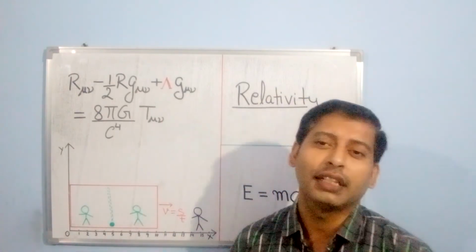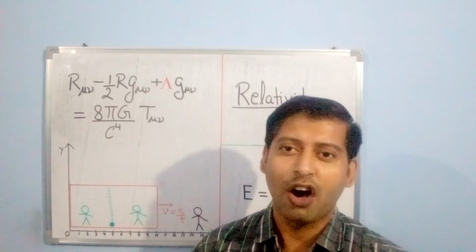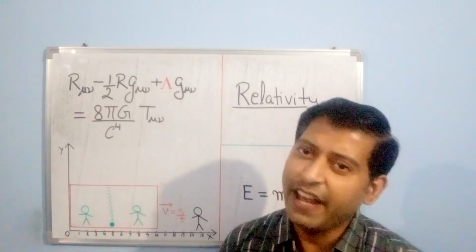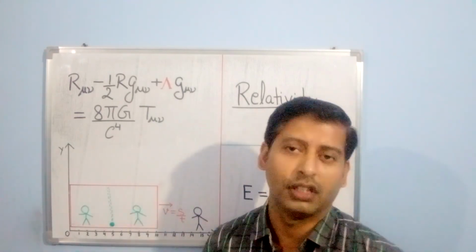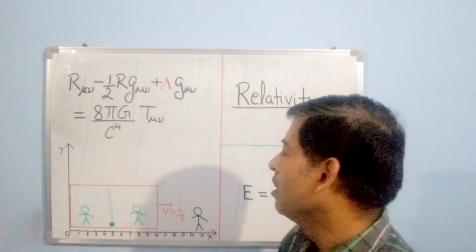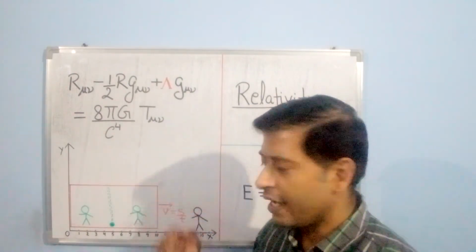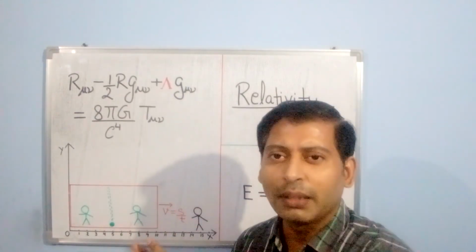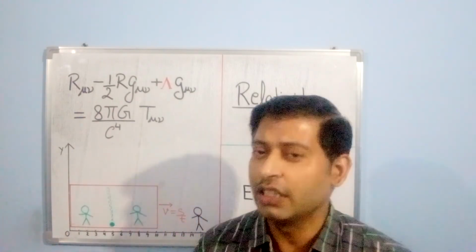Then there comes the concept of inertial frame of reference and non-inertial frame of reference. These concepts are very, very important to understand the special theory of relativity or the general theory of relativity. But without going into that much, here we will concentrate on how this shows us something unique about relativity, and that is that space is relative.